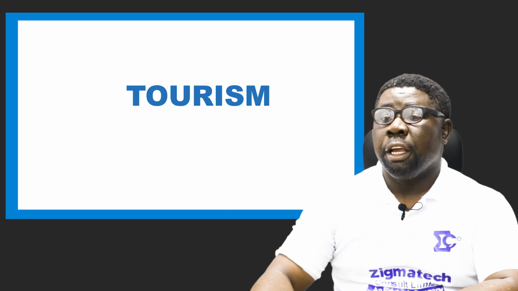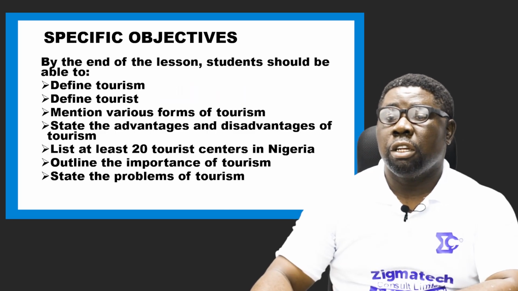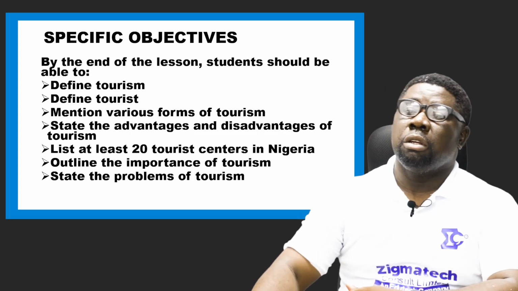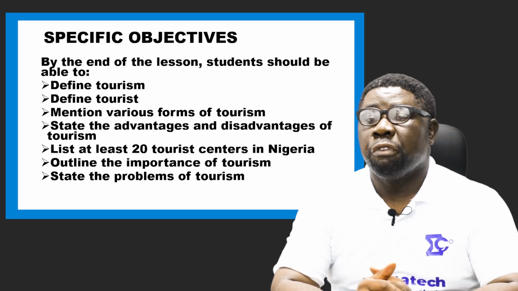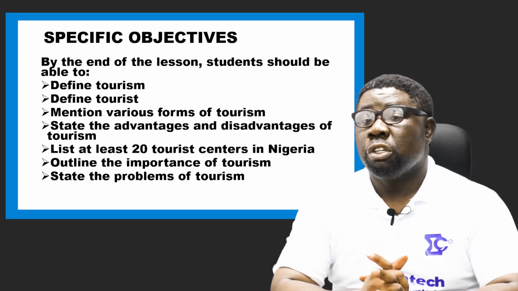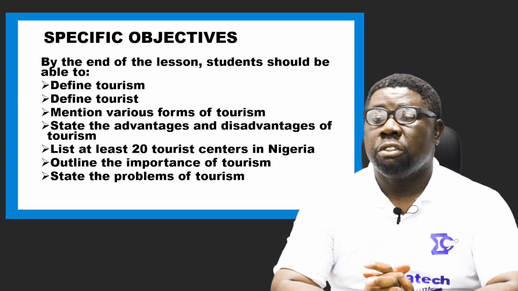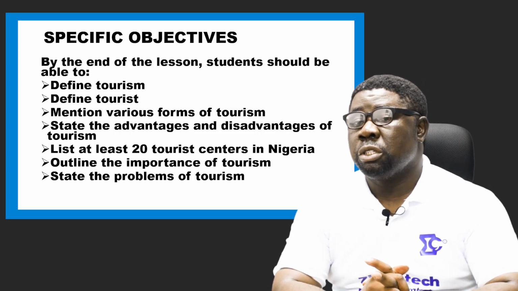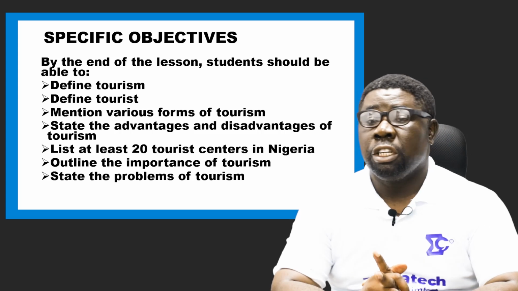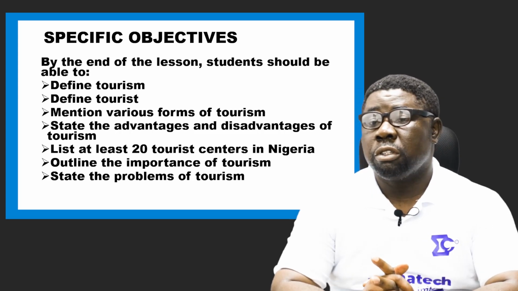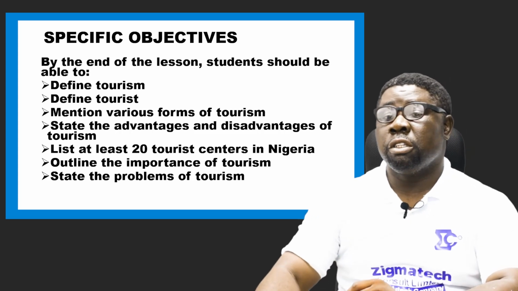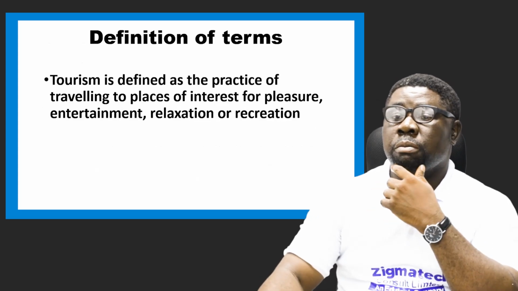By the end of this lesson, these are the things you're expected to be able to do or know. You should be able to define tourism, define a tourist, and mention various forms of tourism, state the advantages and disadvantages of tourism, list at least 20 tourist centers or thereabouts in Nigeria, outline the importance of tourism, and state the problems of tourism as well. So let's see how much you can take on this. Let's go.